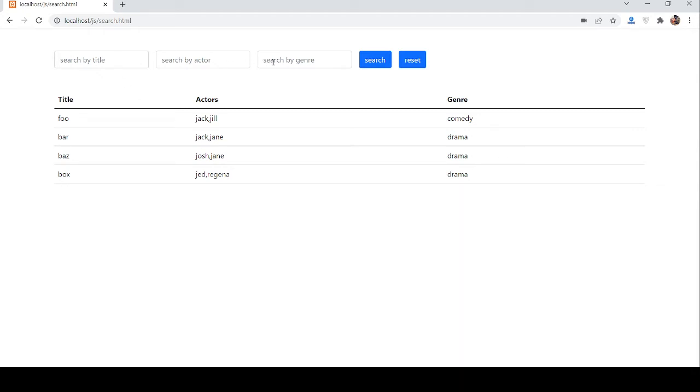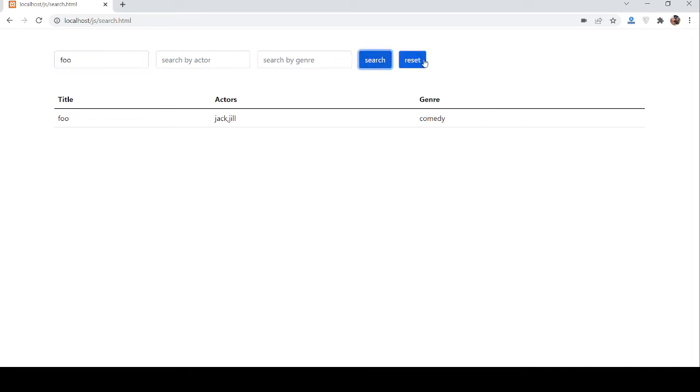Here you can see the three inputs: search by title, actor and gender. Here is search button and reset. First, I will show you search demo. Search by title, who. Search. See. Reset.